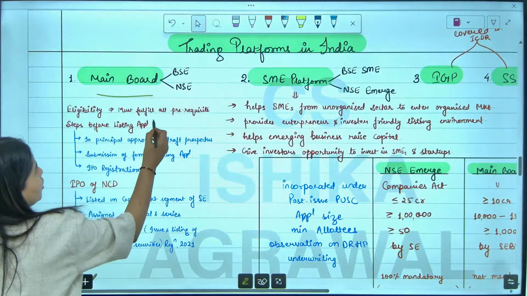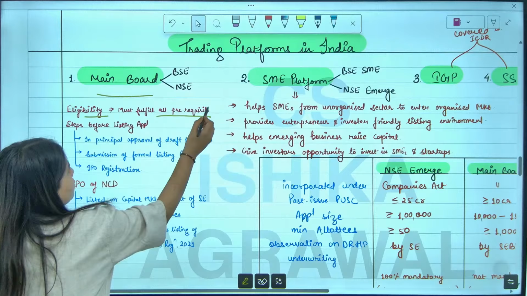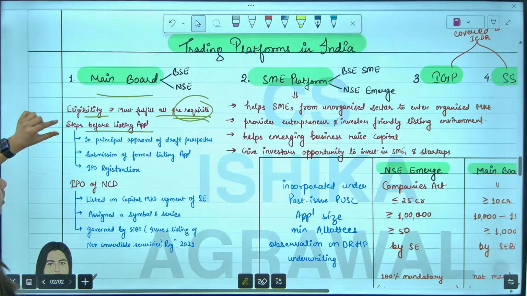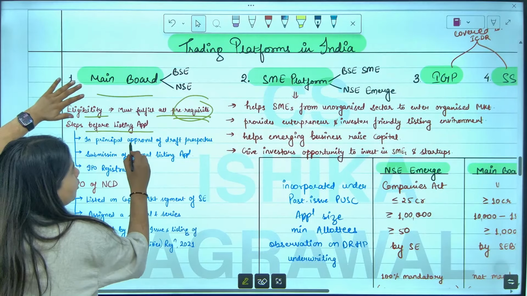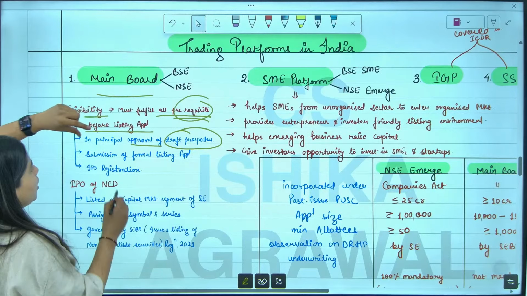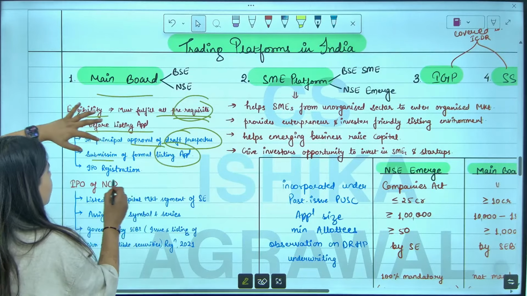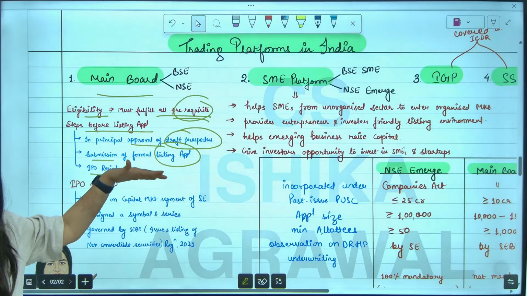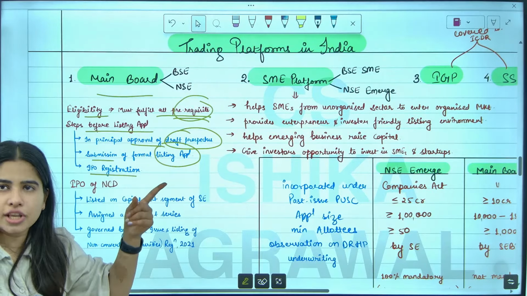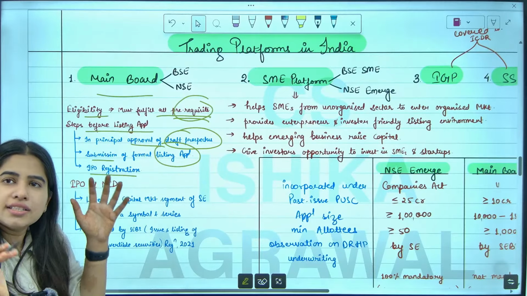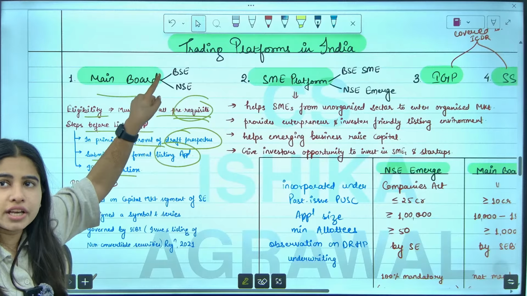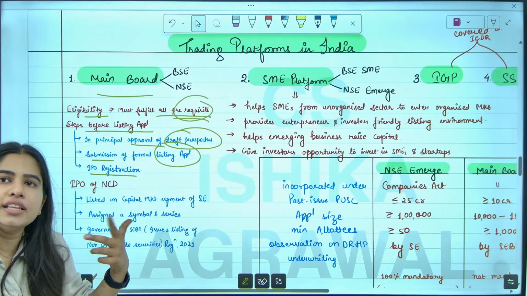To get listed on the main board, you must be eligible and fulfill all the prerequisite requirements. What steps are needed for getting listed on the main board? You need to get your draft prospectus approved, submit a listing application, and then do your IPO registration. We have studied this process in more detail in lesson number 3, but here just a summary is given of the listing process for Bombay Stock Exchange or National Stock Exchange.